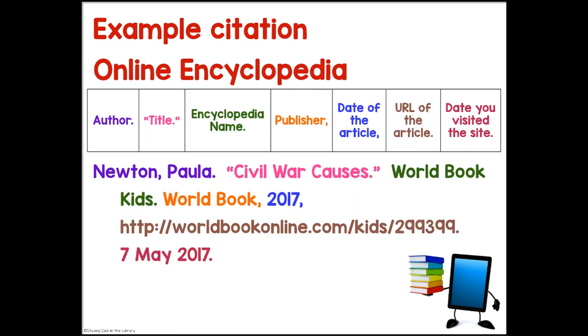If we're talking about an online encyclopedia, we're going to see the author with a period, the title with a period and quotation marks, the encyclopedia name with a period. This one happened to be World Book Kids, which is a World Book Encyclopedia online, the publisher with a comma, the date of the article with a comma, the URL of the article with a period, and the date you visited the website followed by a period.